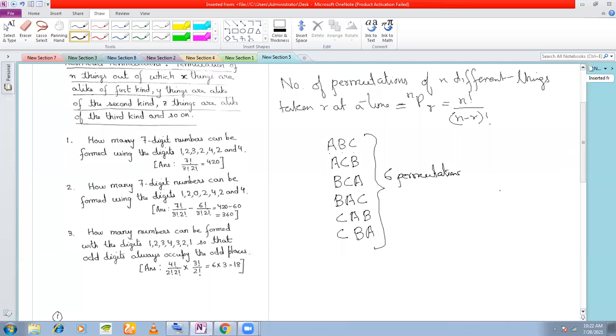Now, what if two people are identical? That is, suppose two things are identical. Suppose A, B. Two people are identical. Then how can we arrange them? Obviously, number of arrangements will reduce, isn't it? From A, B, what other arrangements can I have? I can have this arrangement. What else can I have? I can have ABA. I can have BAA. Any other arrangement you can think of?